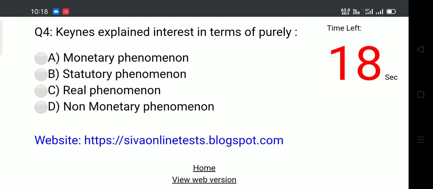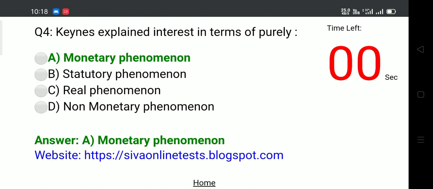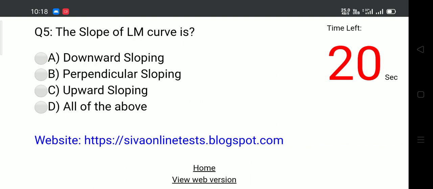Question 4. Keynes explained interest in terms of purely. Options. A. Monetary phenomenon. B. Statutory phenomenon. C. Real phenomenon. D. Non-monetary phenomenon. Answer. A. Monetary phenomenon.